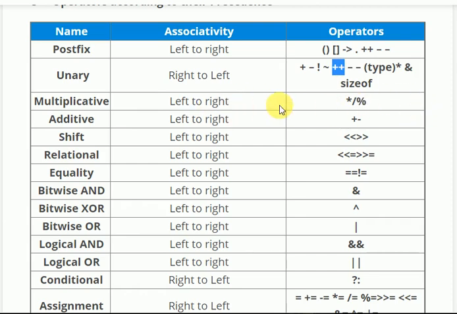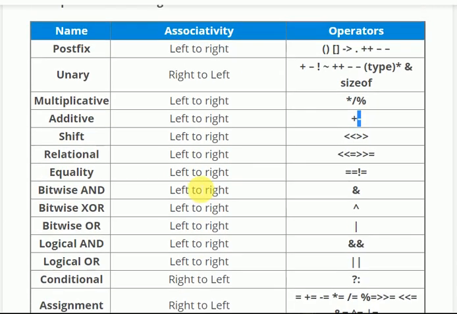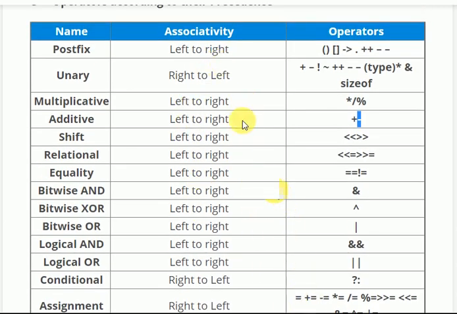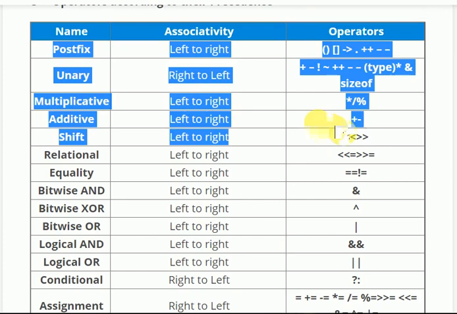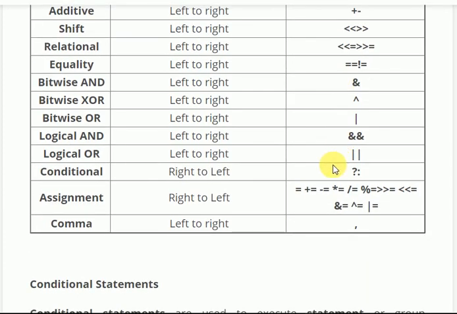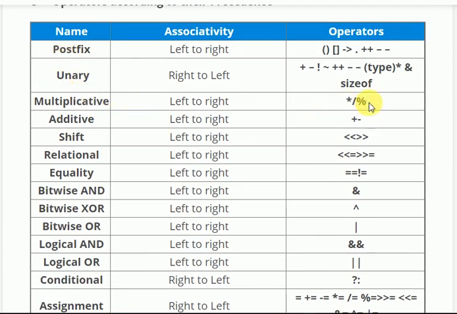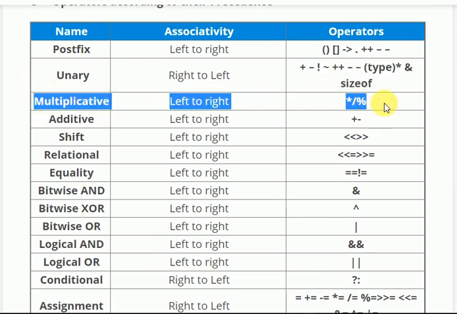Multiplicative, left to right: star, slash, modulus. Star has higher precedence, slash has a bit lower precedence than that, and then modulus has the least precedence. Addition has higher precedence, and then minus has lower precedence than that. You need to learn this table. Only the first three are important. The multiplicative one is important. The precedence order is left to right.